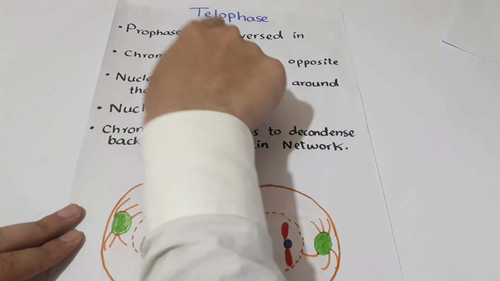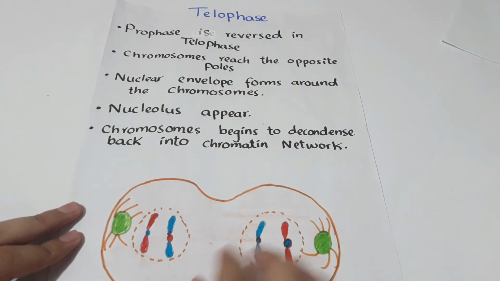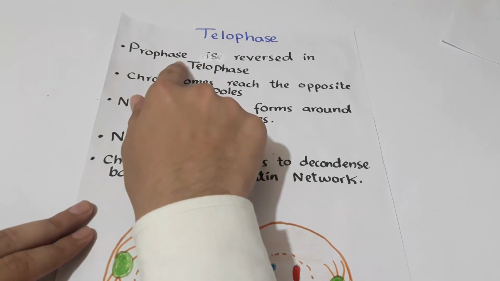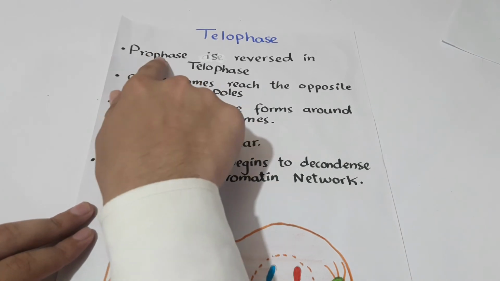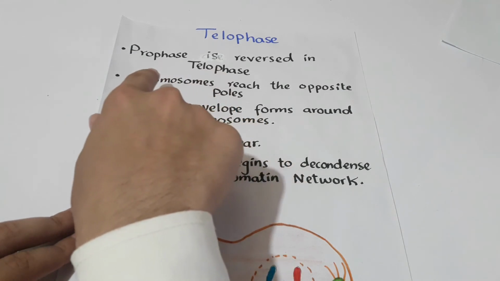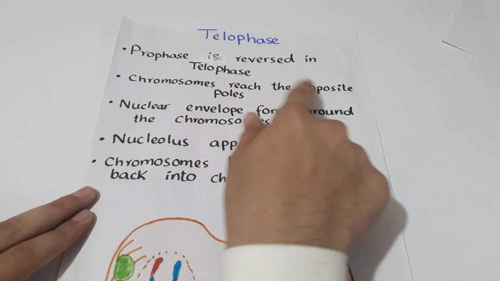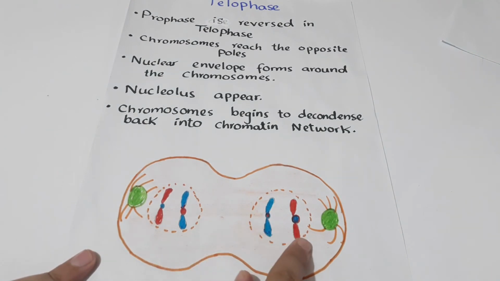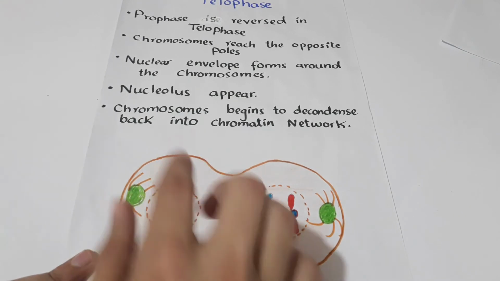The last one is telophase. In this phase, the karyokinesis division will be completed, meaning the nucleus division will be completed. It is the reverse of prophase. It means that what happened in prophase will happen in reverse in telophase. The first event that happens in telophase is that chromosomes reach the opposite poles. The chromosomes that started moving towards the opposite poles in anaphase will reach the opposite poles in telophase.